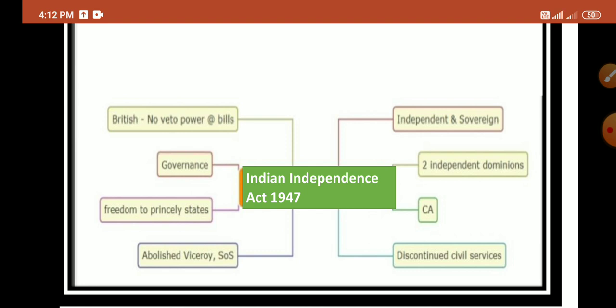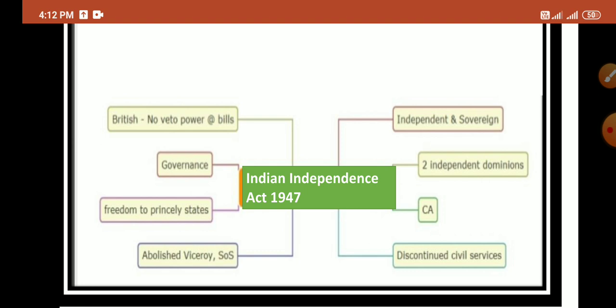It also abolished the office of the Viceroy and the Secretary of State. By this act, the princely states got the freedom to choose to join either India or Pakistan, or they could remain independent. And the British monarch was deprived of veto power on any bill.